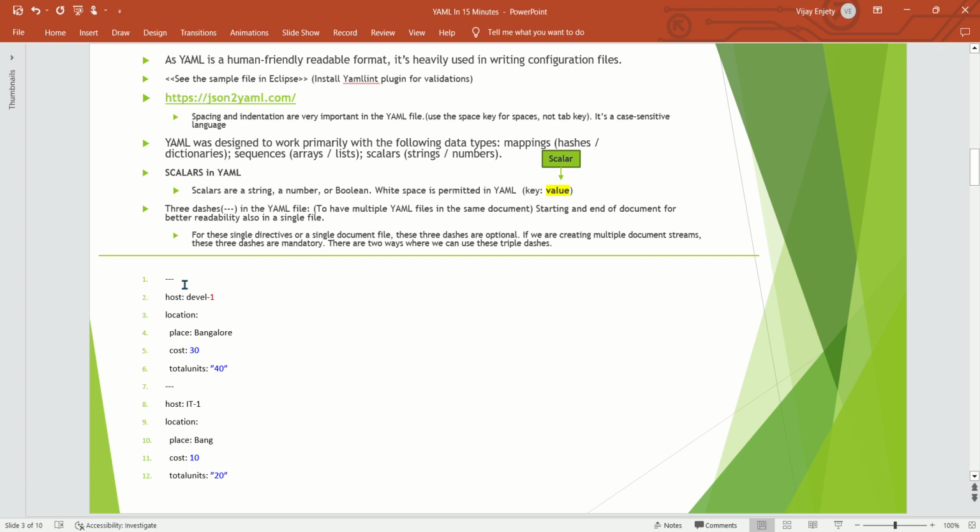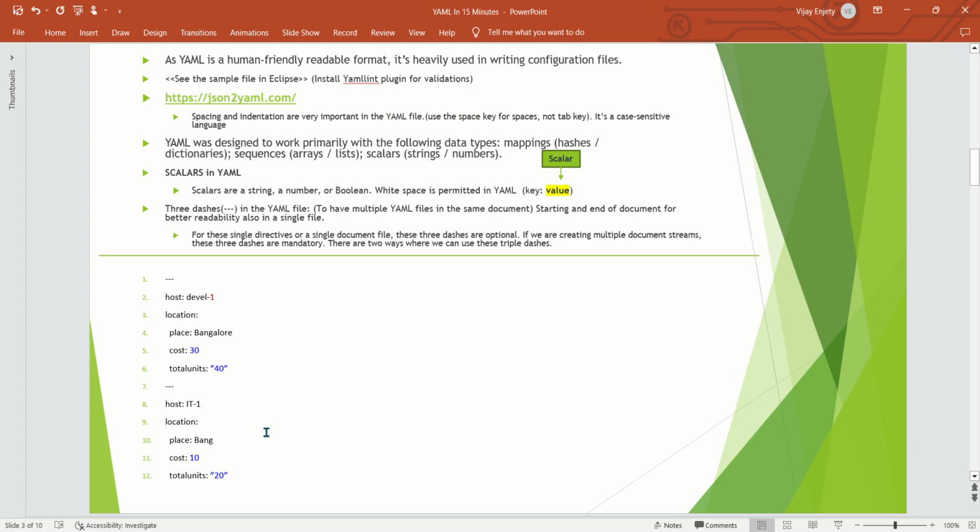When YAML sees these three dashes at the start of the file, and then sees the next three dashes, that is the end of that file. That means one of the files is the dev YAML file, and the next one starts with the IT configuration file, the host file. Whenever it sees dashes, it takes it as a new configuration file. Okay, so that is one thing in YAML.